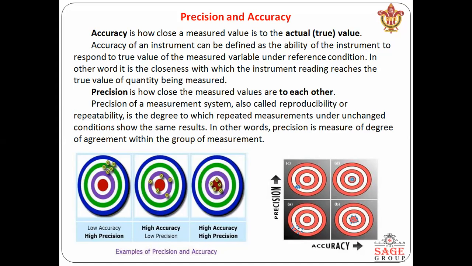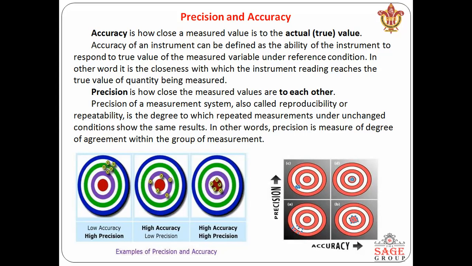When we are talking about preciseness, simply we can say how close the measured values are to each other. Okay. The precision of a measurement system is also called reproducibility or repeatability, or repeatable result. It means how precise the result is when we are performing n number of iterations.